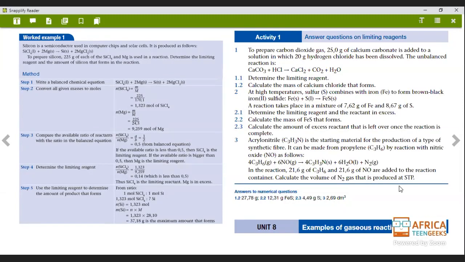Okay, so here they've given us a balanced equation. How do we know it's balanced? Because we've got all these big numbers on the side, which show that they tried to balance out the equation. Okay, so in the reaction, 2.16 gram of C3H6 and 21.6 gram of NO are added to the reaction container. Okay, calculate the volume of N2 gas, which is nitrogen gas, that is produced at STP.